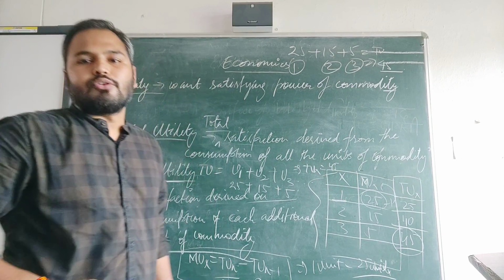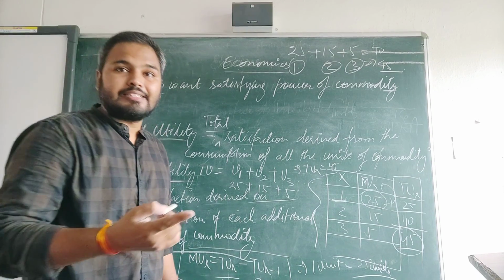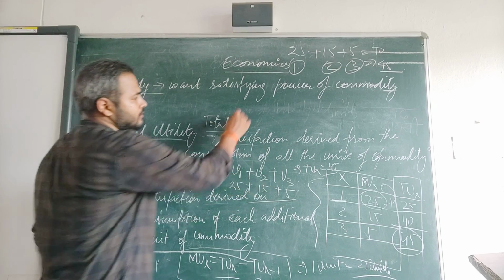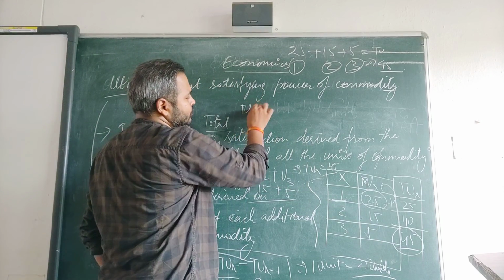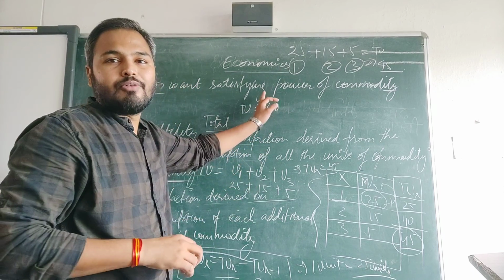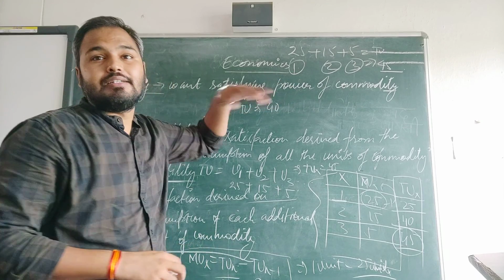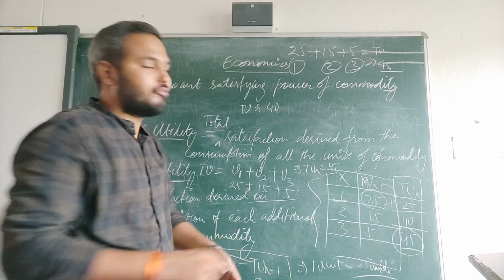So you got 25 units in this. Then each time, next step again, suppose you got 40. So total utility for the second unit was 40. Then how are you going to find the satisfaction, how much utility you have got?